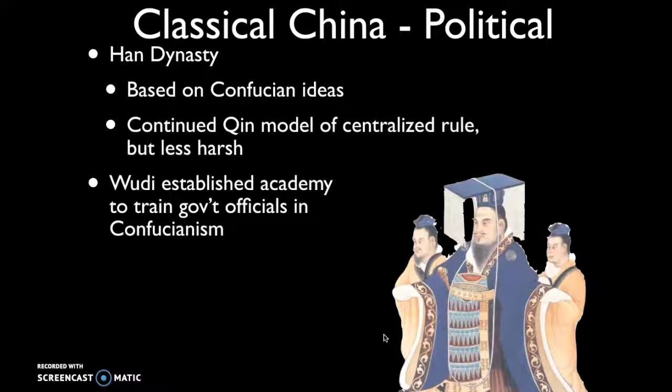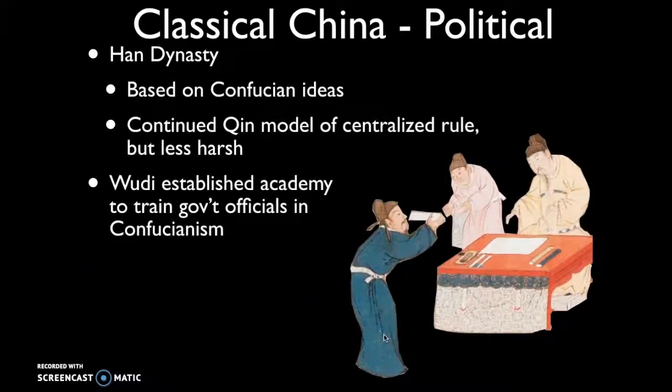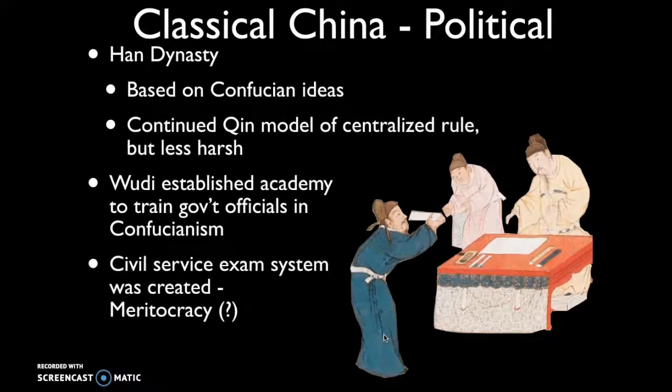So he established an academy that would train government officials in Confucianism. And they would, at the end of this training, take a civil service exam test. So it's going to be very important. The Han Dynasty is going to establish the civil service exam system, which was based on students' mastery of Confucian principles.